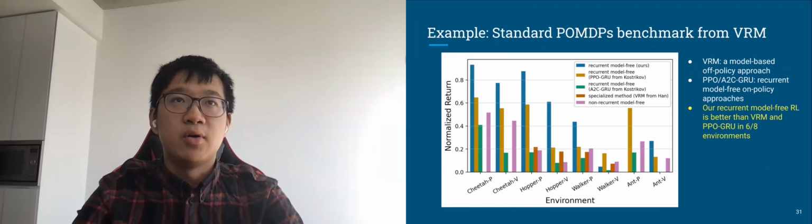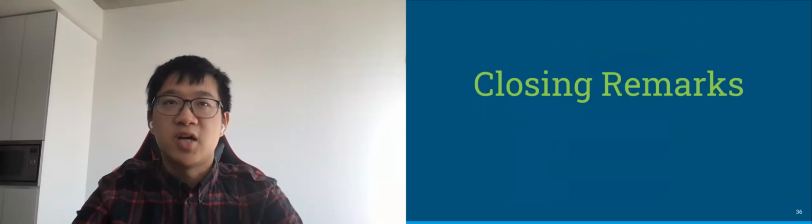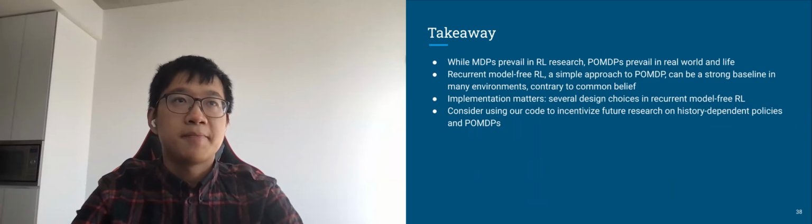Here we provide an example of a standard POMDP benchmark from VRM, which is a model-based approach in POMDPs. And also we compare PPO or A2C GRU, a recurrent model-free on-policy approach. We show that our implementation of recurrent model-free RL is better than VRM and PPO GRU in 6 out of 8 environments. We have already open sourced our code on GitHub, which received a lot of stars. Welcome to use it as a baseline.